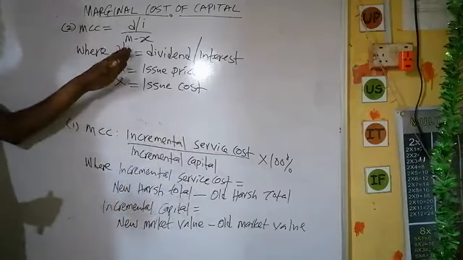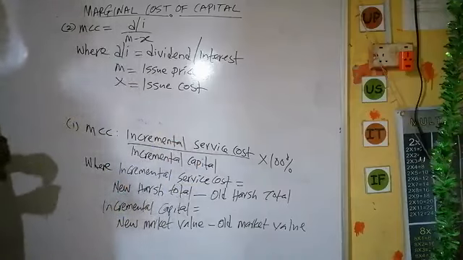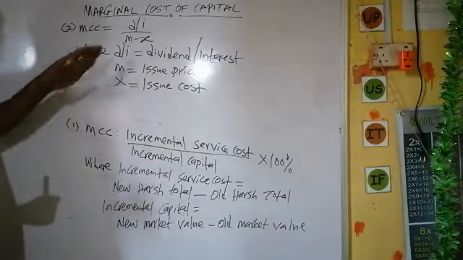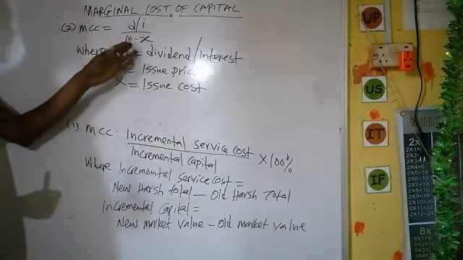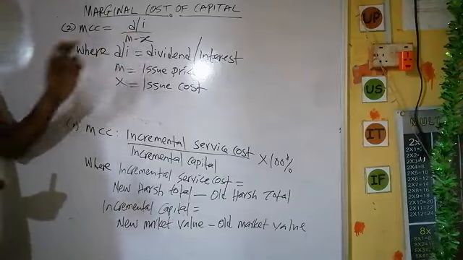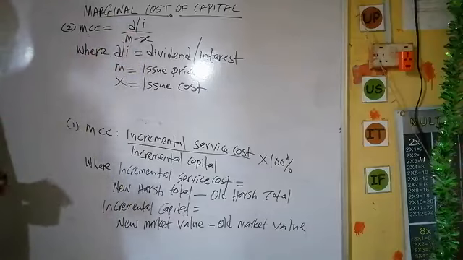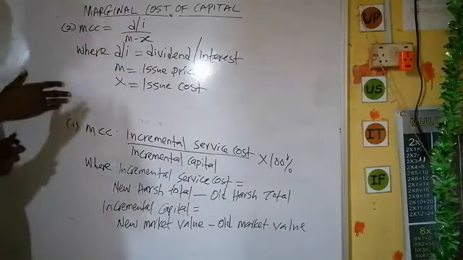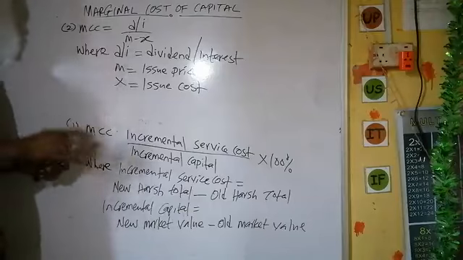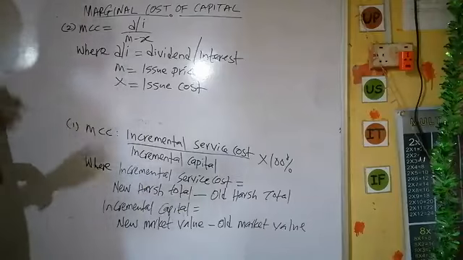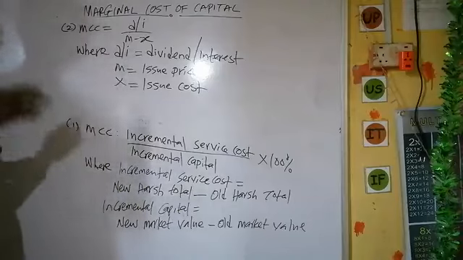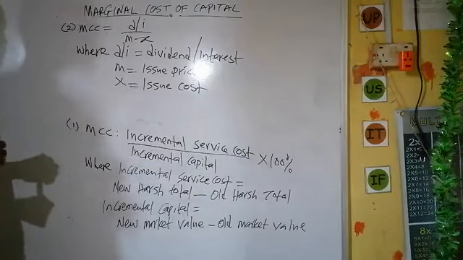But when the information in the question relates to dividend and interest, issue price and issue cost, this is the formula to use, as simple as that. In a nutshell, the question will tell you the formula to use in the computation of marginal cost of capital.